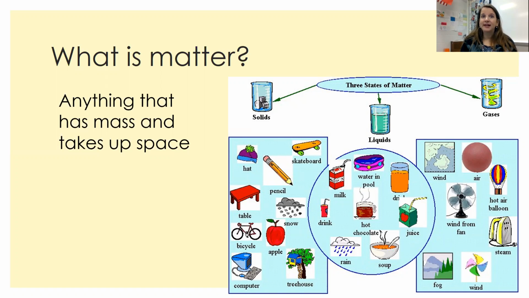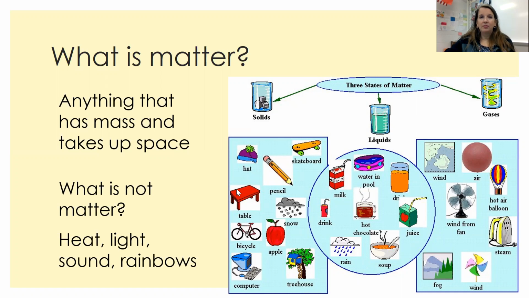So what is not matter? What does that look like? Well, it doesn't really look like anything, but what's not matter is any kind of energy. So heat and light, those are two things that represent forms of energy. Those are not matter because they don't have mass and they don't take up space. Sound, rainbows, those kinds of things, those would not be considered matter.